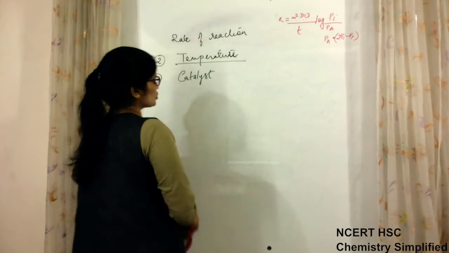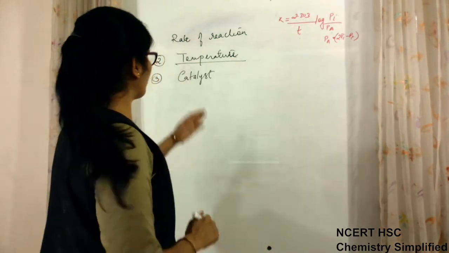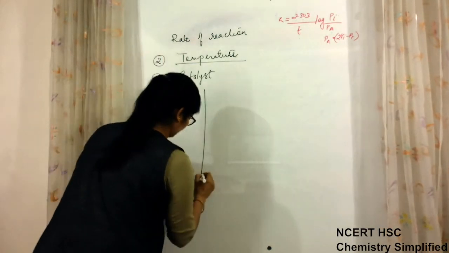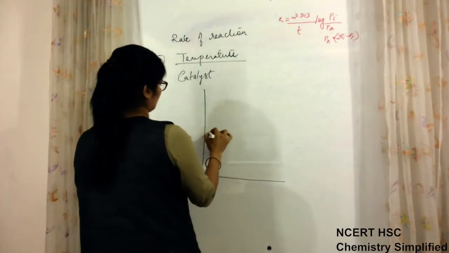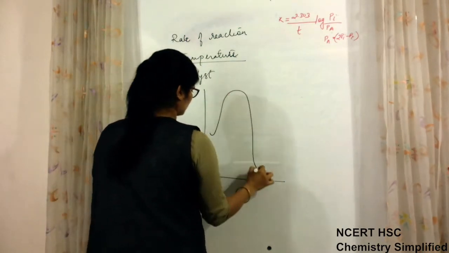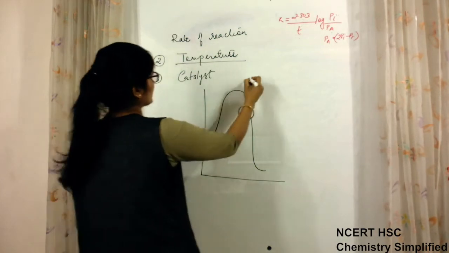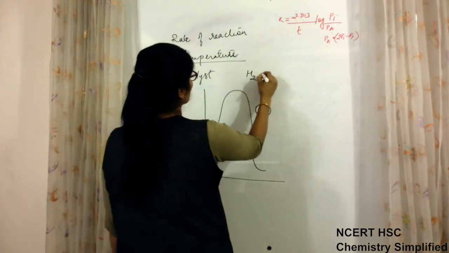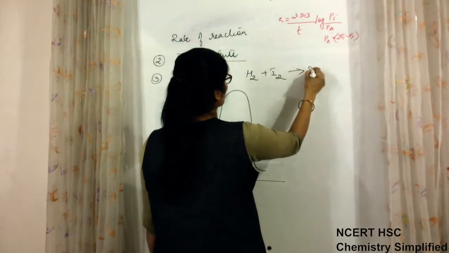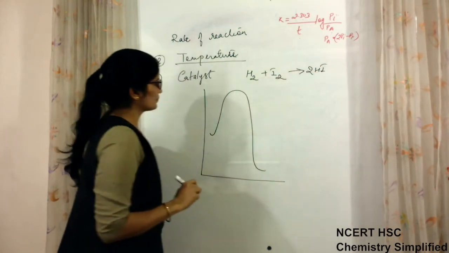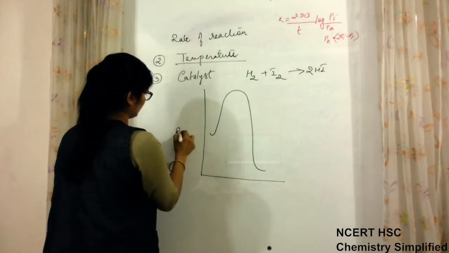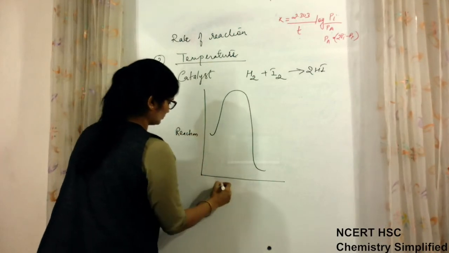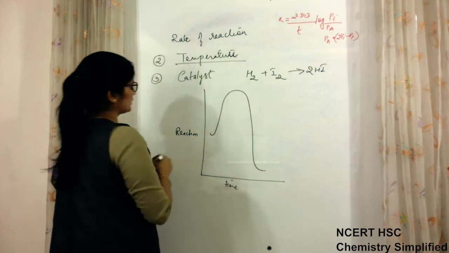Okay. So in case of this, suppose a reaction, we consider that H2 plus I2 gives 2HI. Okay, this reaction is taking place with time.